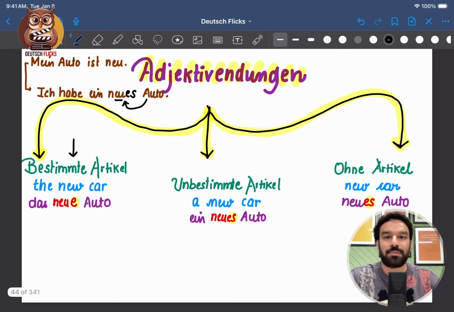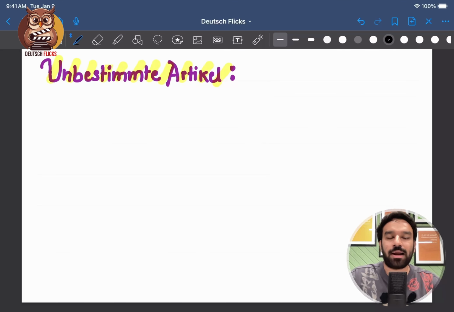So in today's episode, we are going to discuss adjective endings when we have an unbestimmter Artikel. We'll see if the adjective endings are weak or strong here. So without further ado, let's discuss the table. Before writing the adjectives, I'll make an indefinite article table for all the cases: nominative, accusative, and dative.